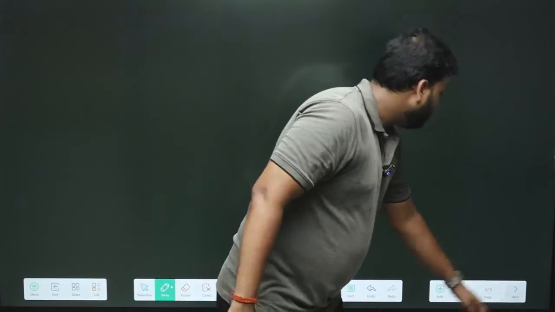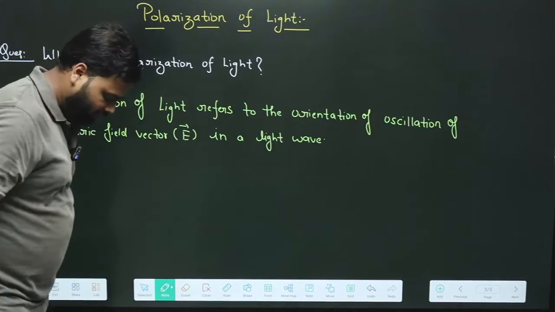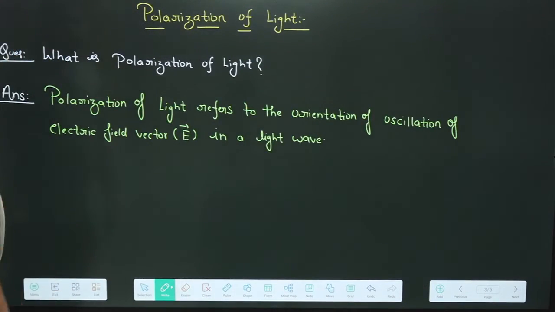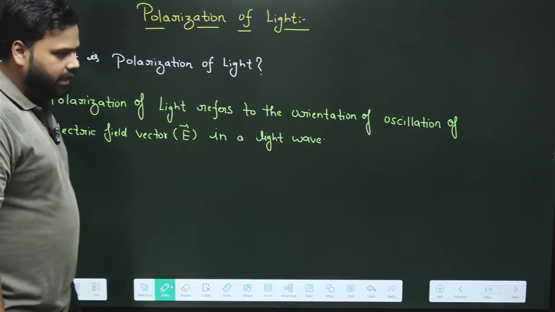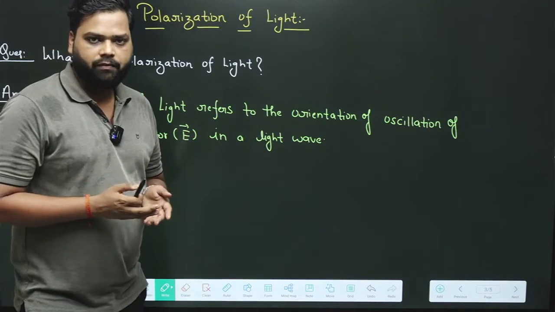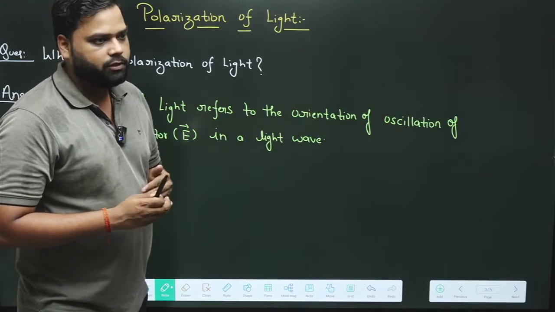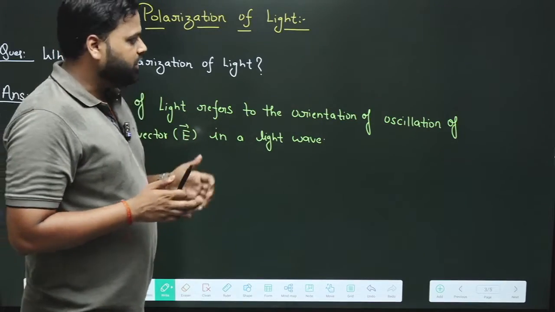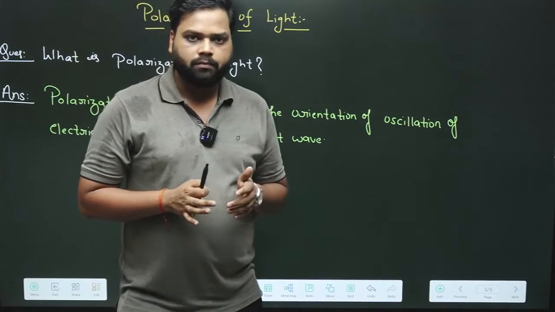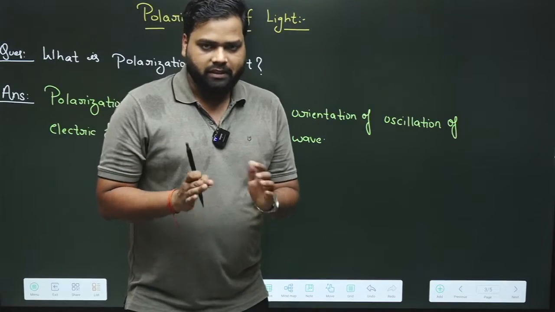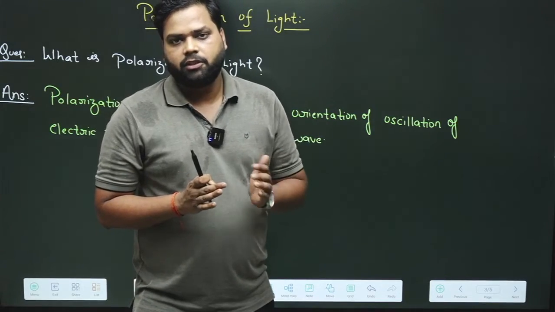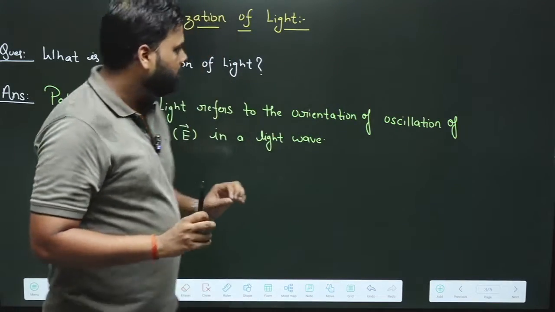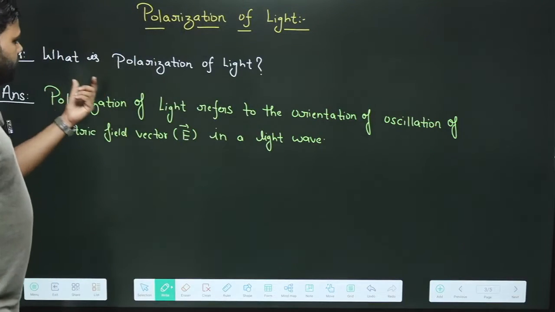First of all, what is polarization of light? So students, what is polarization of light? As we know, light is nothing but an electromagnetic wave, and in the electromagnetic wave there are basically two components: the electric field and the magnetic field, of which we generally talk about the electric field. I will tell you the reason why we don't in general talk about the magnetic field.